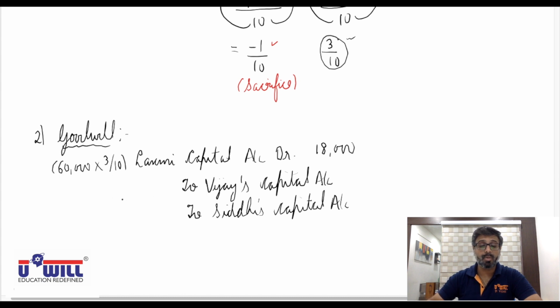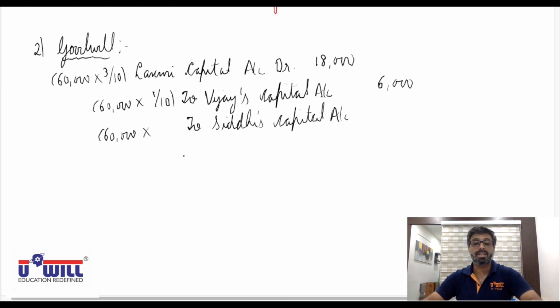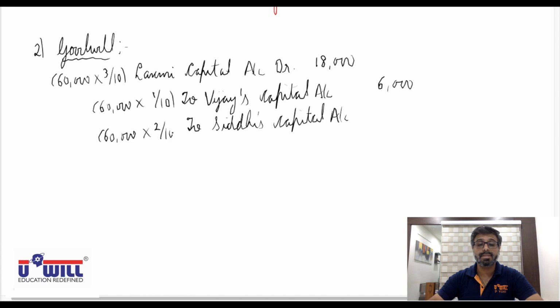Vijay's capital account with 60,000 into his sacrifice, that is 1 by 10, 6,000. And retiring partner with his share, so 60,000 into Siddhi's share 2 by 10, that is 12,000. Okay, so I repeat it again.